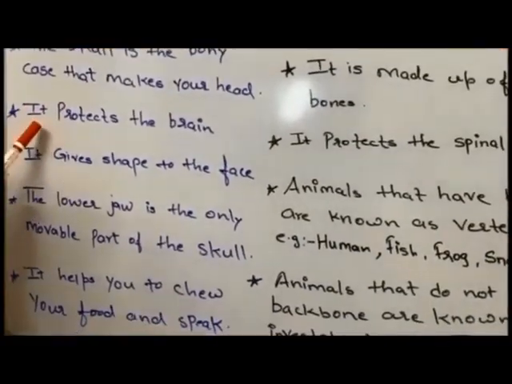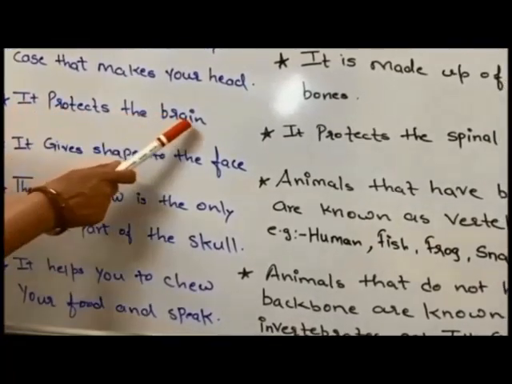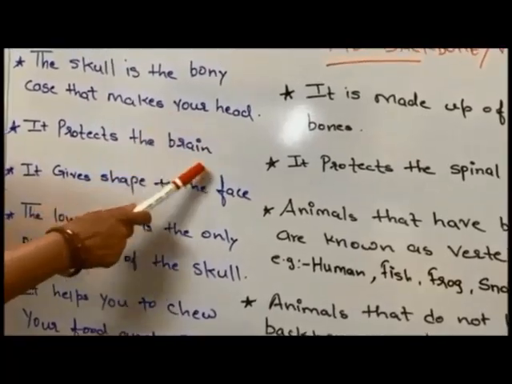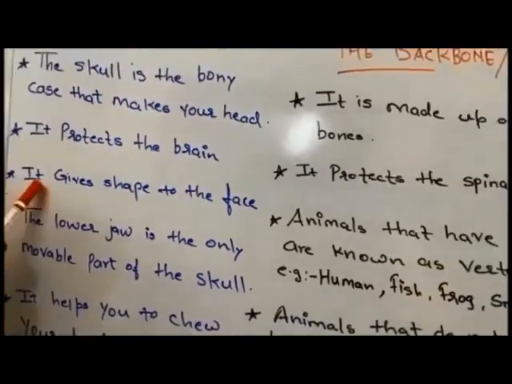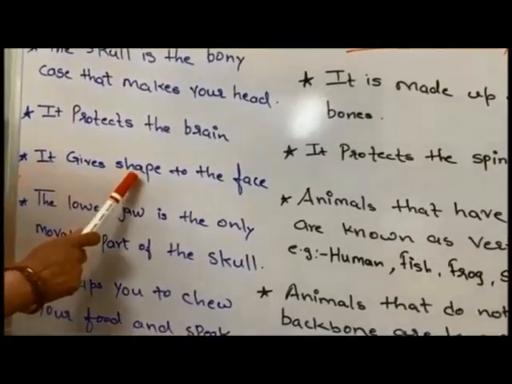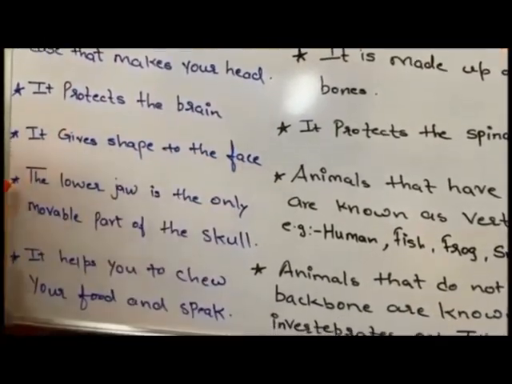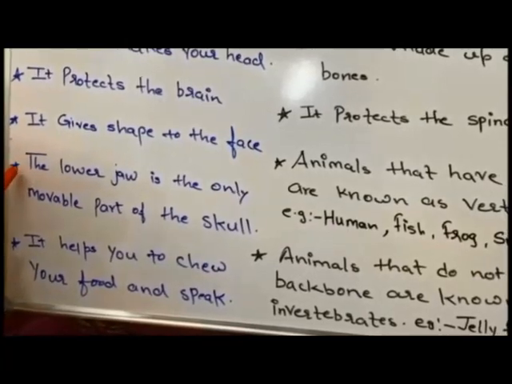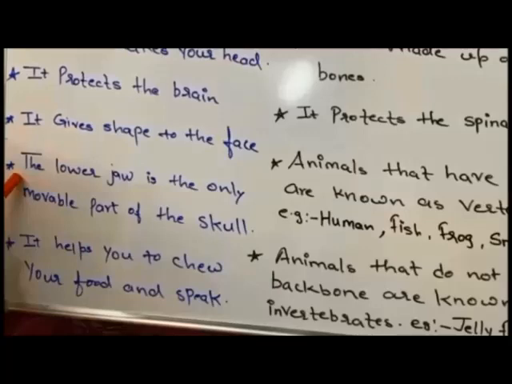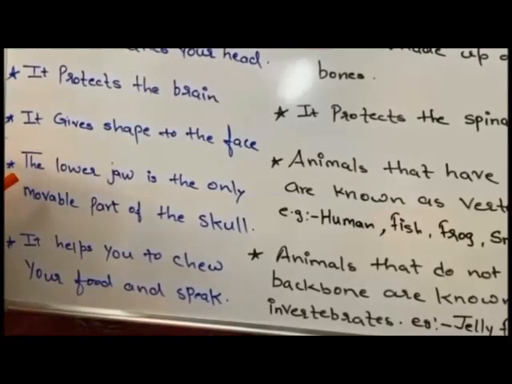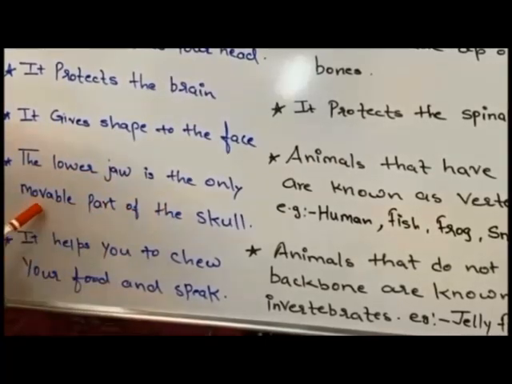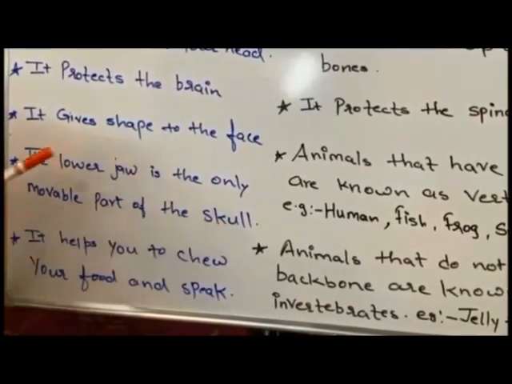What does it protect? It protects the brain. The skull protects the delicate organ, that is the brain. It gives shape to the face. The skull, it gives the proper shape to the face. One most important thing is that in the skull, our skull is made up of two jaws, upper and the lower. In that, the lower jaw is the only movable part of the skull.